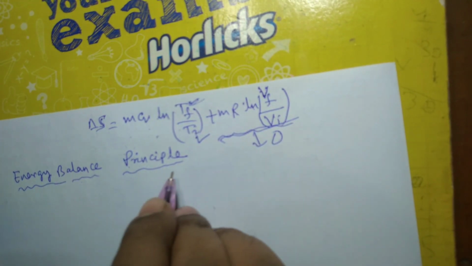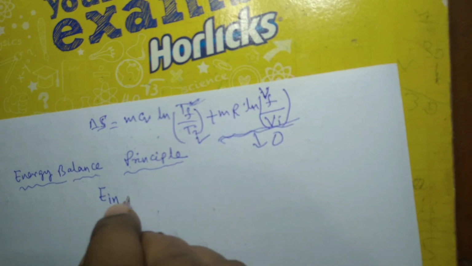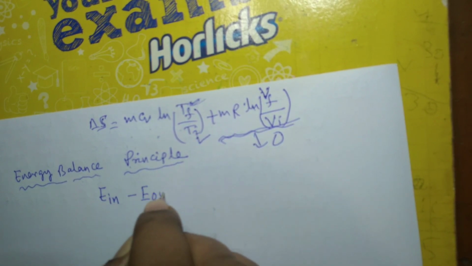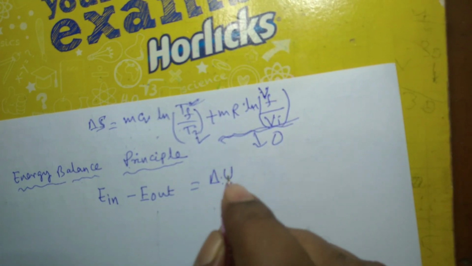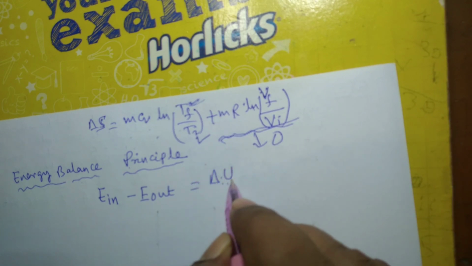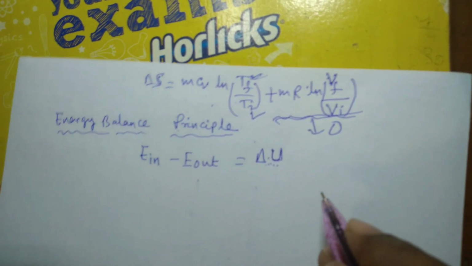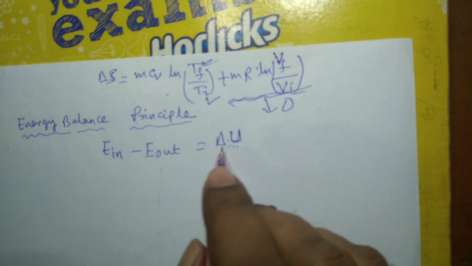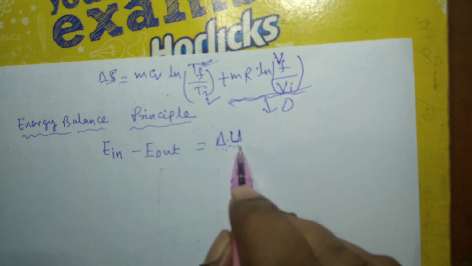So if you apply the energy balance principle, that is nothing but E in minus E out is equal to delta E. In fact, this is delta E, since there is no change in kinetic energy and no change in potential energy, we can write delta U in place of delta E. Otherwise, the general principle is delta E, the change in total energy of the system.